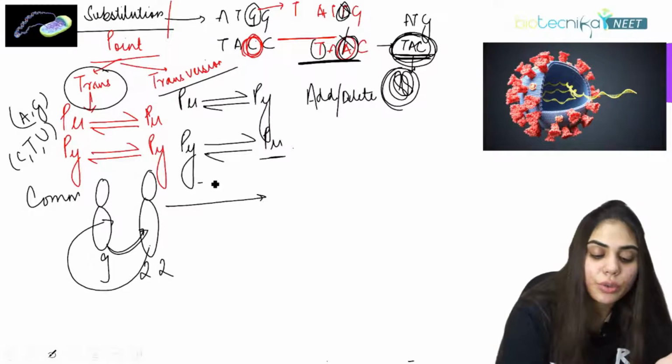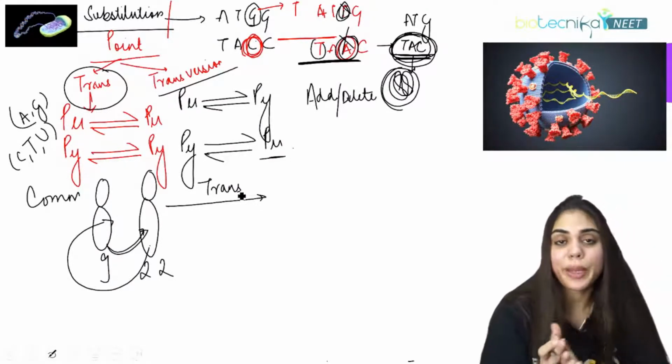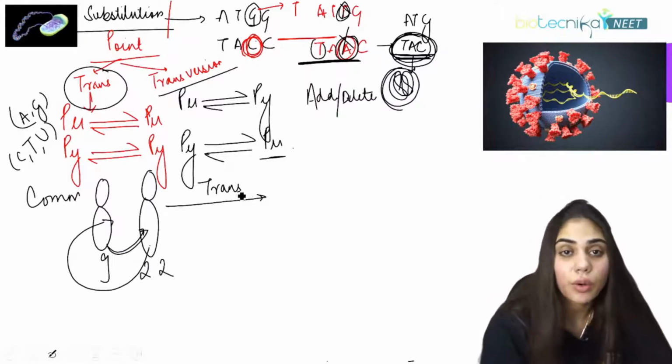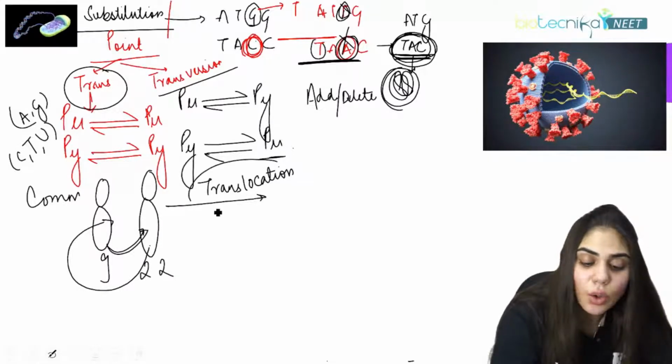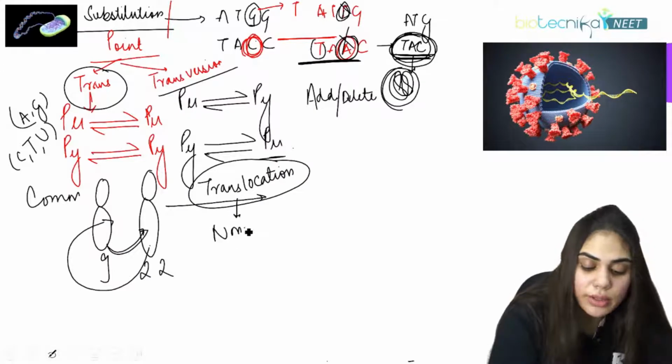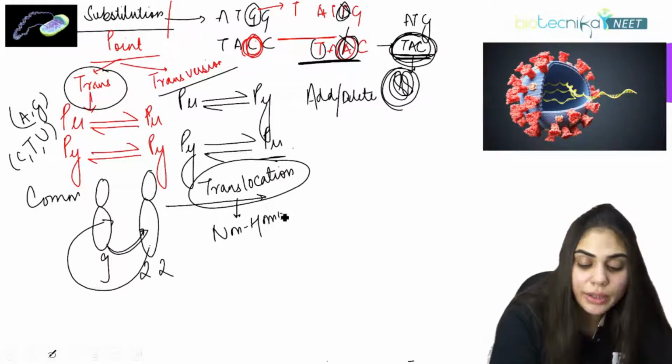That leads to translocation. Generally, pairing and crossing over happen in homologous chromosomes, but in translocation the crossing over takes place between non-homologous chromosomes, chromosomes that are not at all similar to each other.